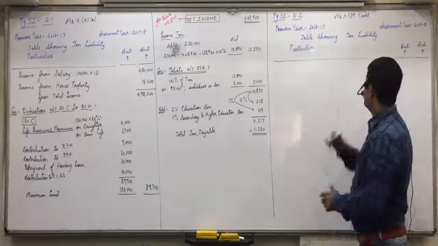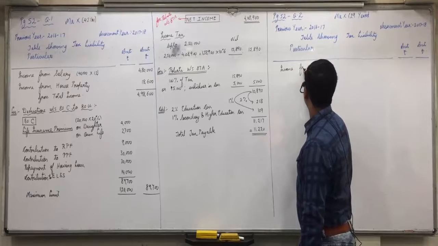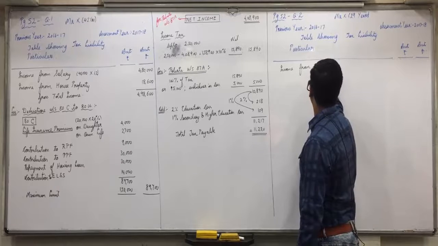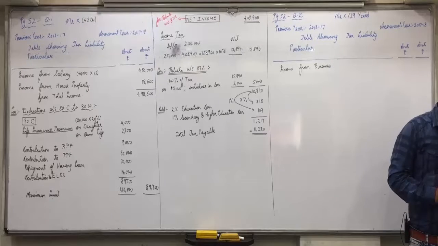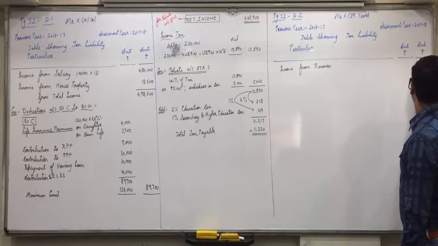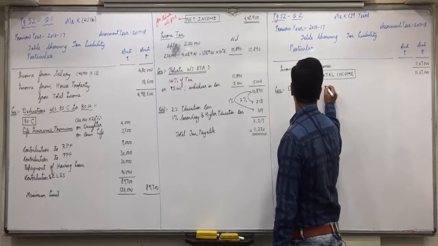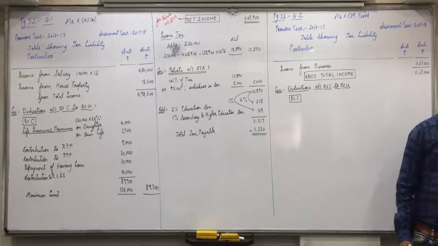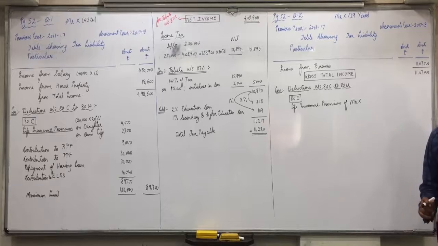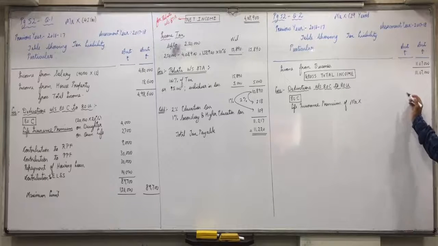Make the columns. That is the only income. Write down income from business, 11,07,000. No other income is given, so this itself is gross total income. Deductions under section 80C to 80U. Now first 80C, so life insurance premium. Now there is more than one deduction, so we'll take it in the outer columns as negative figures.